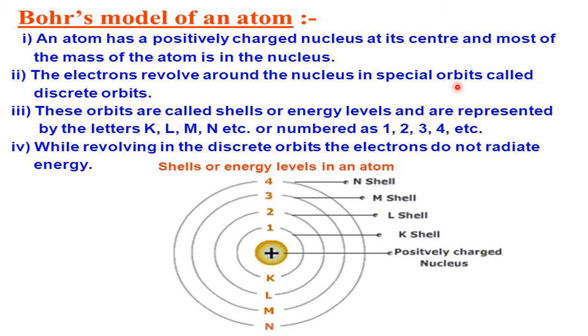But what Bohr said is that electrons are not here and there. Electrons are revolving around the nucleus in a definite path, and for this definite path he named it orbit. He compared his atomic model with the solar system. The Sun acts like a nucleus, and different planets revolve around the Sun. Electrons are not losing energy as long as they are revolving around the nucleus.